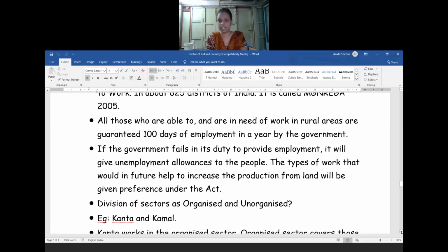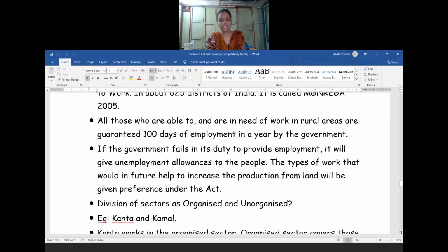If the government fails to provide such employment opportunities, the government will pay the allowance to the people, so that in that period they will not face any difficulty.